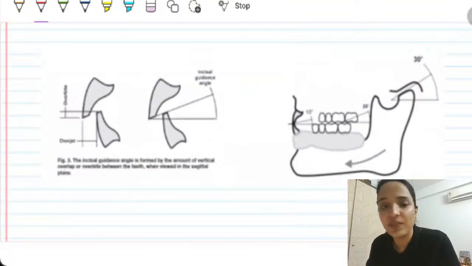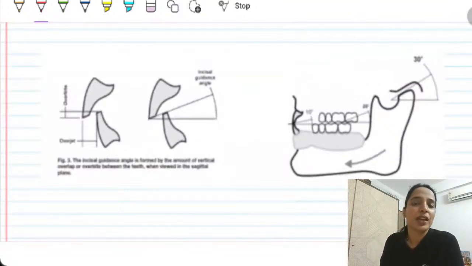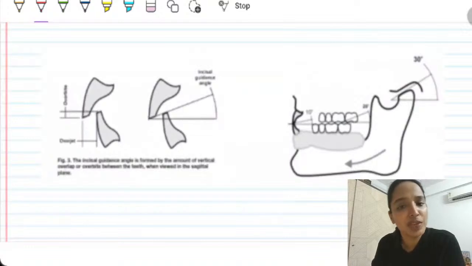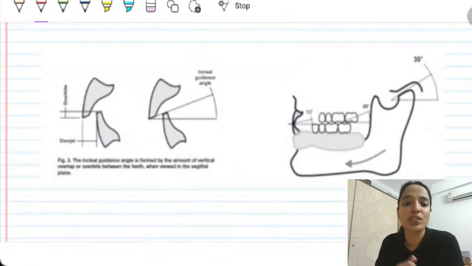So let's see, where will we use RPI? All of those teeth that fall in the aesthetic zone. That means premolars, canines, and then all of those we will use RPI because they are an aesthetic clasp. Reverse circlet specifically is used in those situations where you cannot use an infrabulge clasp.